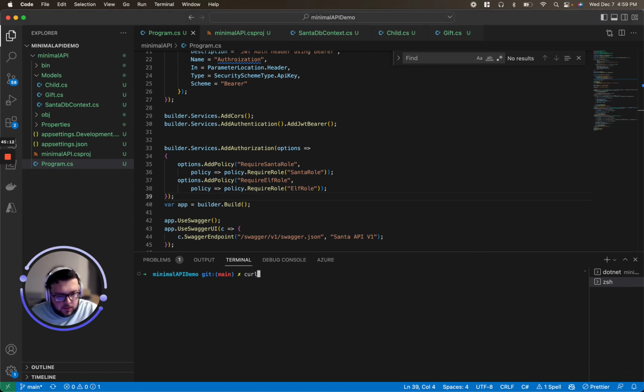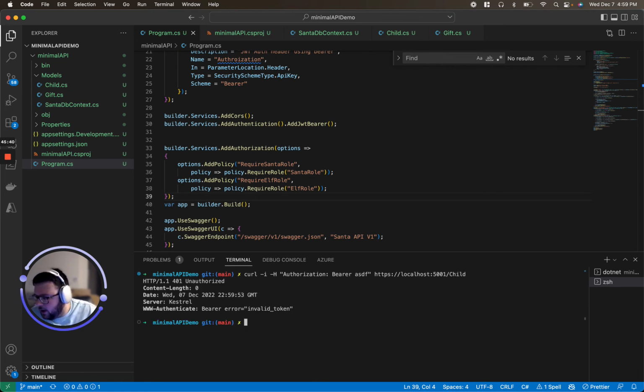We're going to do a curl -i -H authorization bearer, and we're just going to say ASDF, so that's obviously not a valid bearer token, end quote, and it's going to be hitting https://localhost:5001, and let's do the child endpoint. You'll see I am unauthorized.